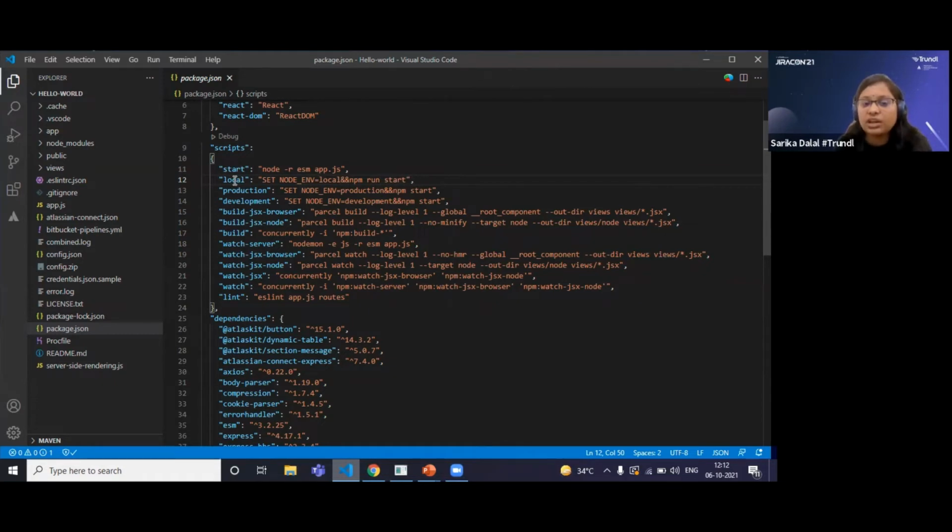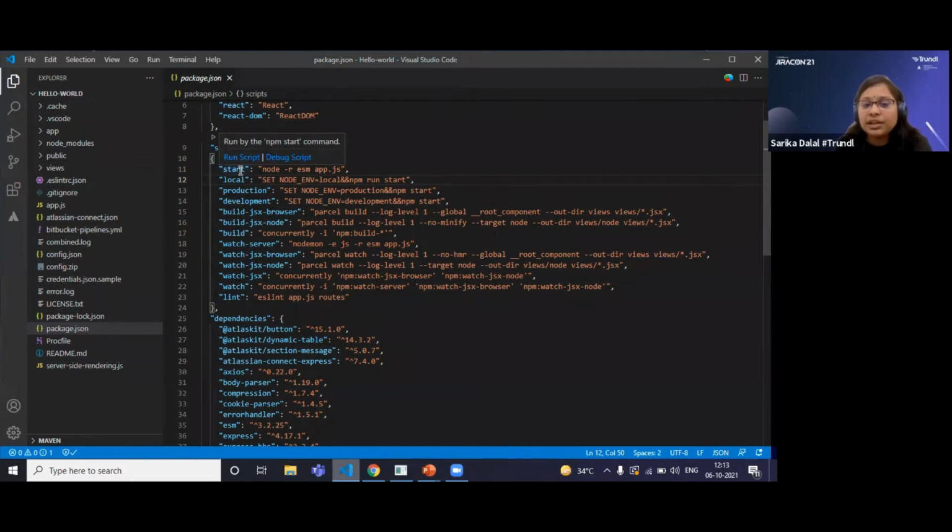Okay, now if I have to run this particular script, I will use a combination of npm run plus local. What is local? Local is the key of this particular script. When I trigger this command, it will set the environment to local, and then it will run npm start. Here also I'm using a combination of npm run, and then I'm calling start. So it will call this particular script.